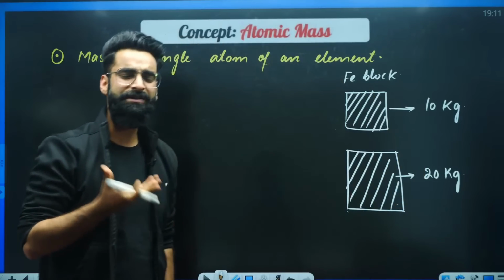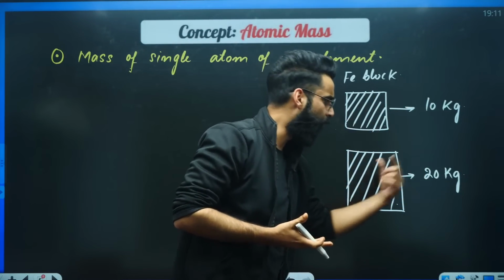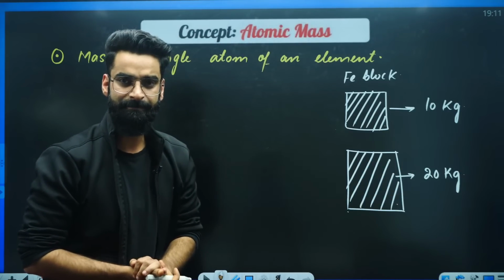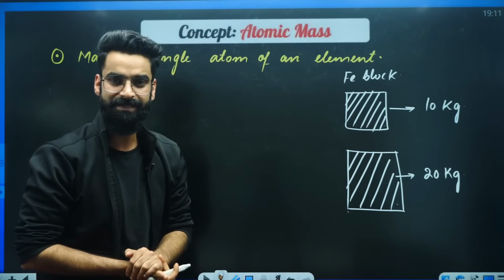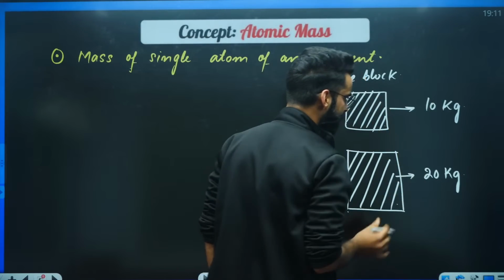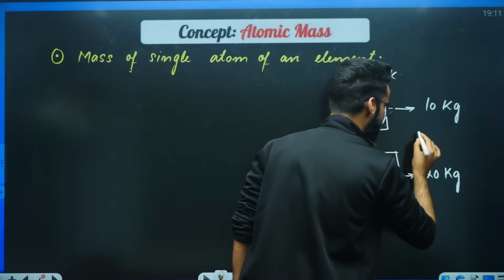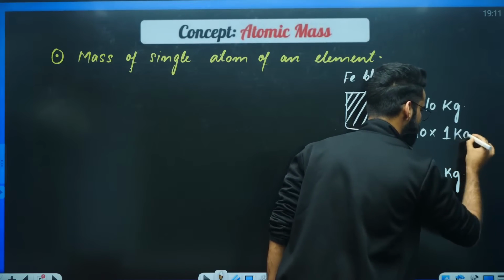Now, if I ask you a general question, what this 10 kilogram means and what this 20 kilogram means, how are you going to answer this? Have a look. This 10 kilogram I can write as 10 multiplied by 1 kilogram.